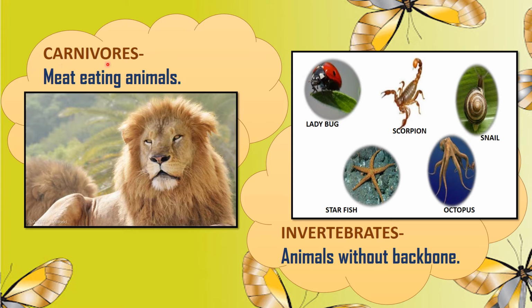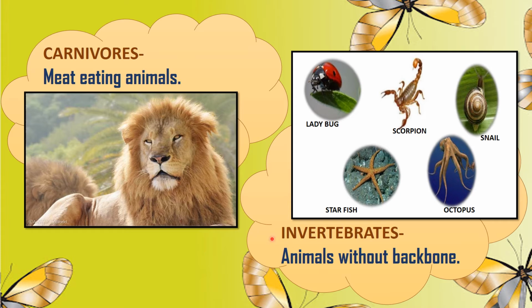The next category is carnivores. Now, who are carnivores? Those animals which depend upon other animals for meat or food are known as carnivores. The best examples are lion, tiger, and fox.